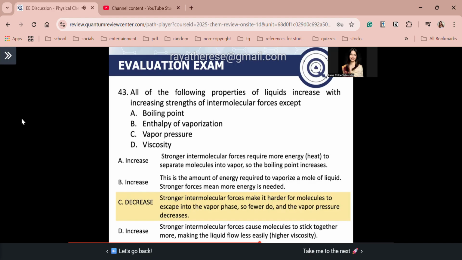Okay, so for letter C, remember guys, if you have stronger IMFAs in your liquids, it will be harder for your liquid molecules to break its IMFAs and then escape into the vapor phase. So guys, if you have fewer molecules that escape into the vapor phase, you have a lower vapor pressure. Okay, that's why the answer for number 43 is letter C.